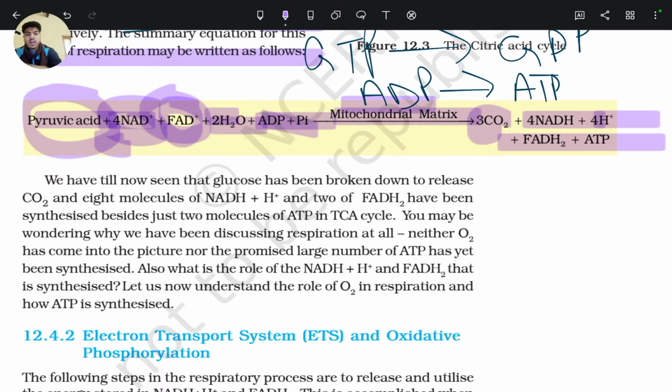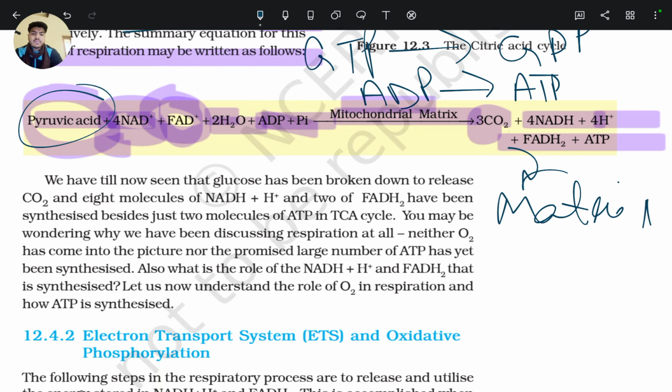So this is according to 1 molecule of pyruvic acid in the matrix of mitochondria.